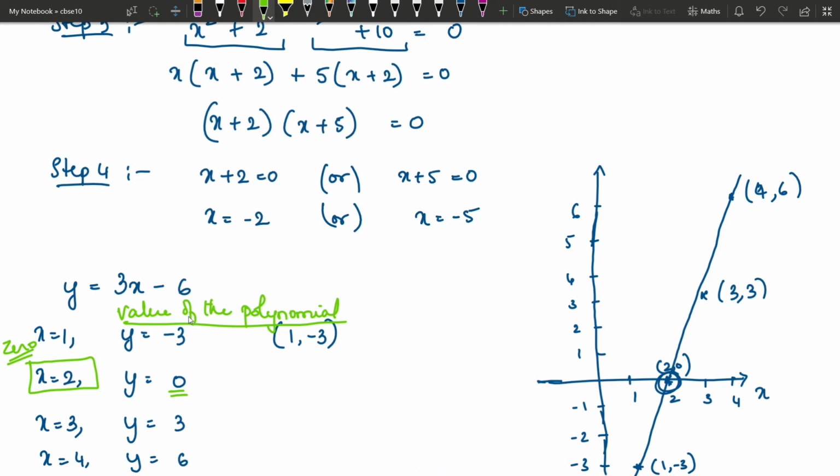The polynomial has various values depending on the value of the variable. If the value of the polynomial becomes 0, then that value of the variable is called zero of the polynomial or root of the equation. So here what is the zero of the polynomial? x equals 2. This is the geometric meaning. Hope you understood this.